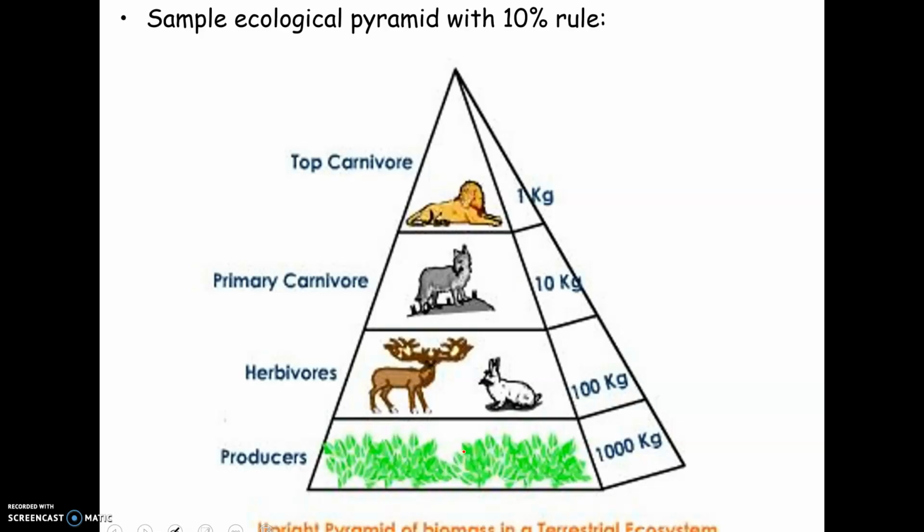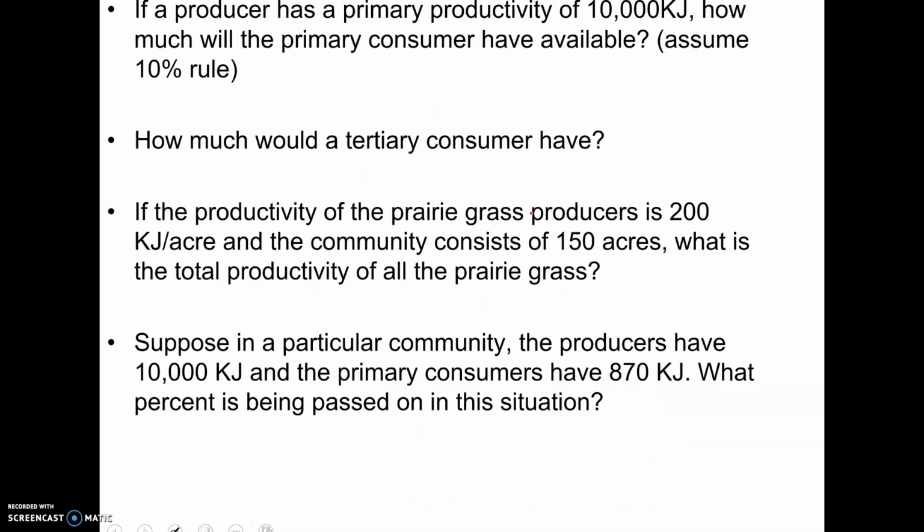This is a sample pyramid just showing 10%. See how you just divide by 10 at each level. It's very simple. So here's a practice question. If a producer has a primary productivity of 10,000 kilojoules, how much will the primary consumer have available? If we're assuming the 10% rule, it's going to look like this. This one is at 10,000. This is our producers. For our primary consumer, we're going to just simply divide by 10, so it's going to be 1,000.